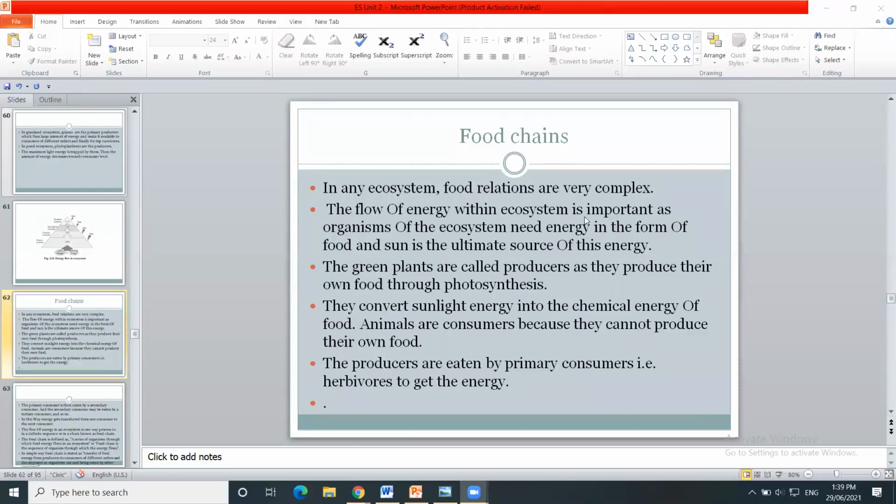So this food relation between various ecosystem components is very complex in nature. Starting from the producer to consumers, consumers to decomposers. So everyone is depending upon each other.